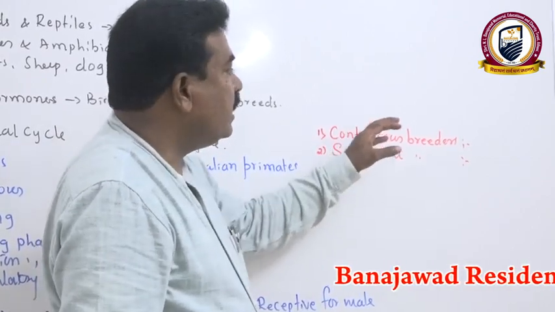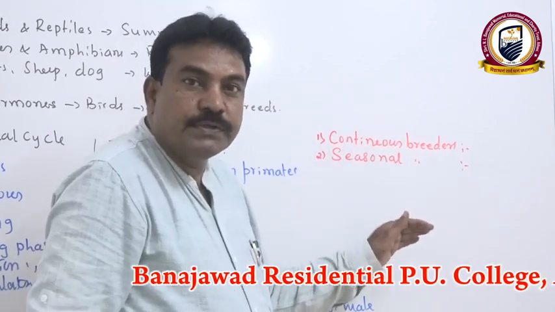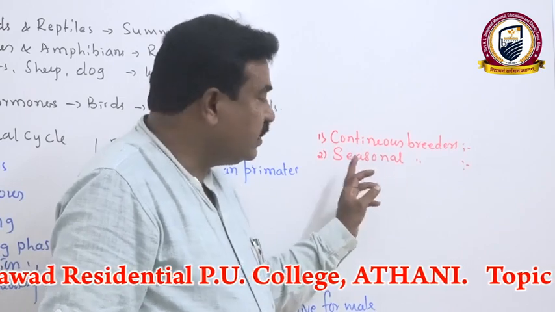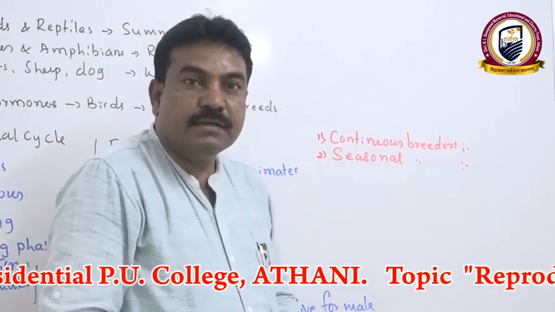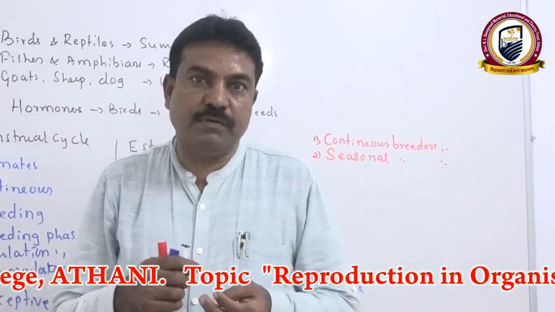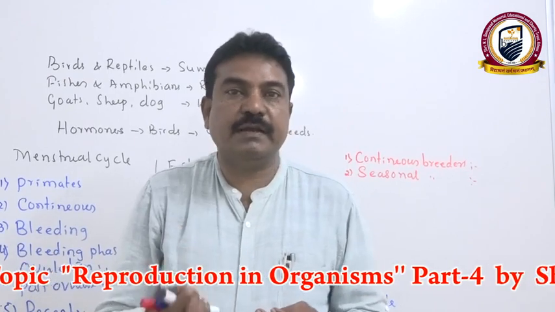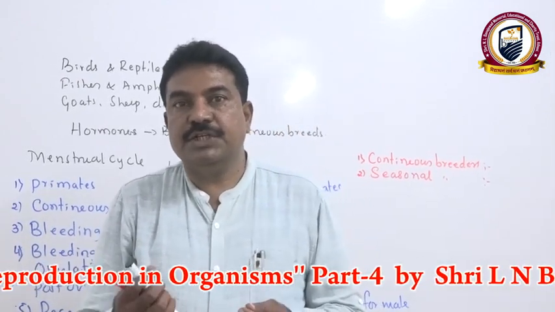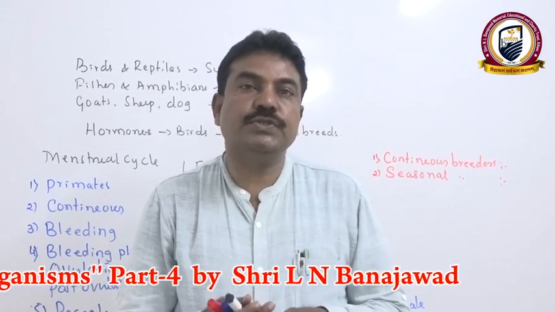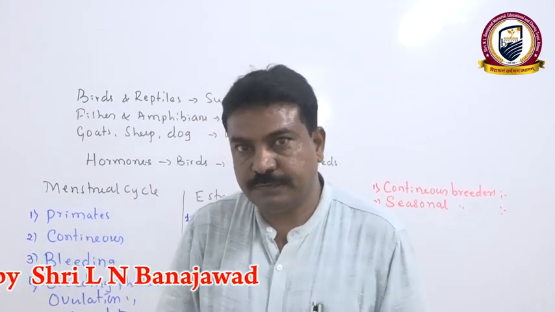They are called continuous breeders. Seasonal breeders reproduce only in a particular period of the year under favorable conditions. As I mentioned earlier, birds show summer as the best reproductive season. Amphibians, fishes and other aquatic animals, the rainy season. Sheep, goat, tiger, lion and cattle show winter as the best season for reproduction.